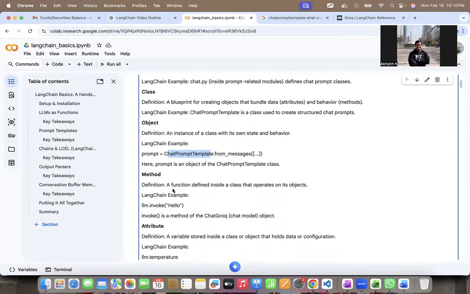So a method is basically a function which is defined inside a class, right? So let's go back to our example. What can a laptop do? A laptop can be used for coding. Similarly in LangChain, I can invoke an object called LLM and make it say hello or pass hello to it. So now that is a method, right?